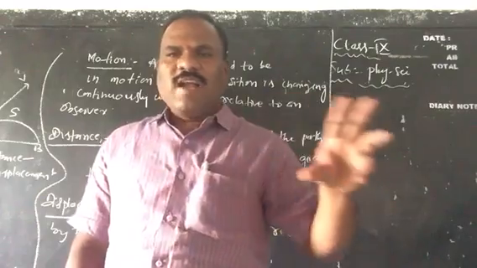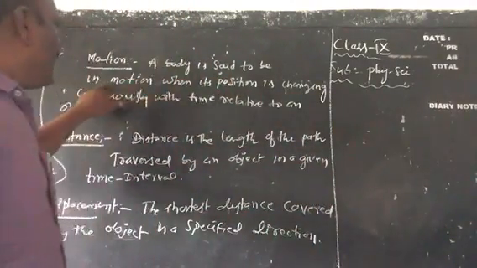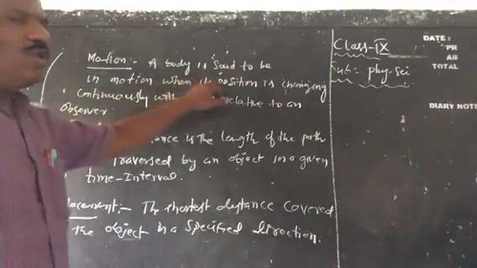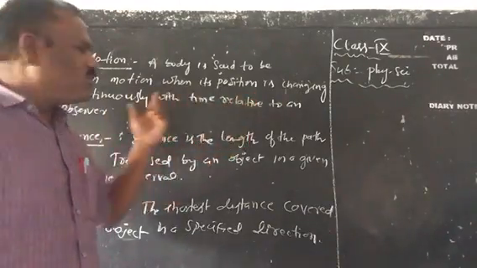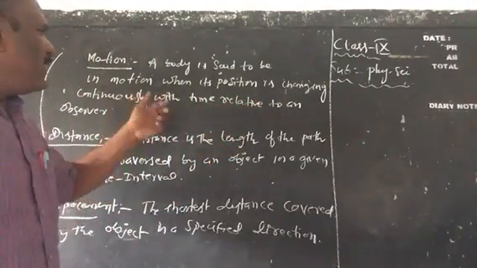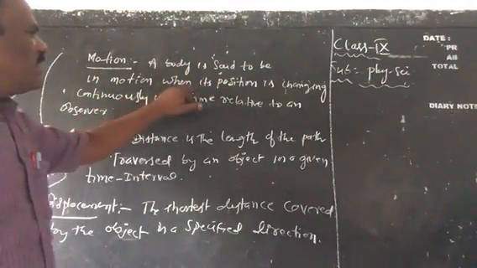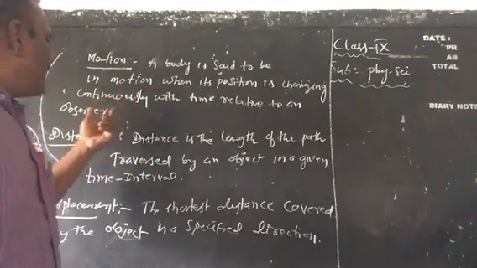So, as a scientific definition, a body is said to be in motion when its position is changing continuously with time relative to an observer. I repeat, a body is said to be in motion when its position is changing continuously with time relative to an observer.